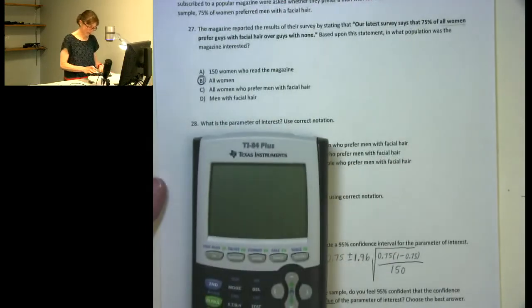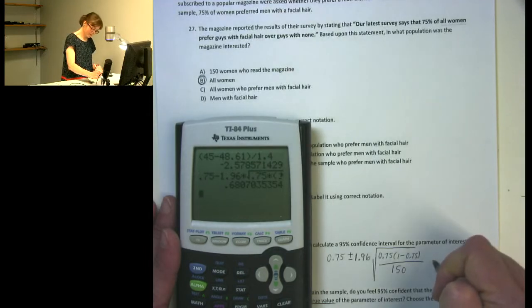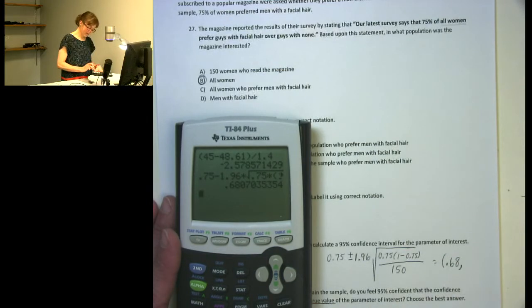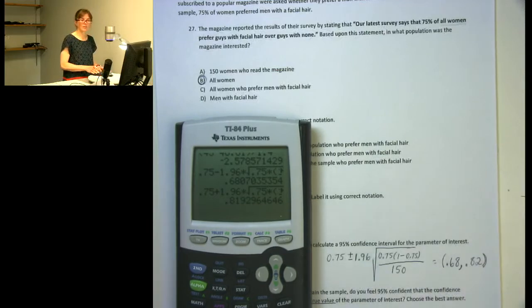So we can go through and put this all in the calculator. 0.75 minus 1.96 times the square root of 0.75 times 1 minus 0.75 divided by 150 gives me a lower limit of 0.68 if I round to 2 decimal places, and 0.75 plus 1.96 times the square root of 0.75 times 1 minus 0.75 divided by sample size of 150 gives me 0.82 for the upper limit of my confidence interval.